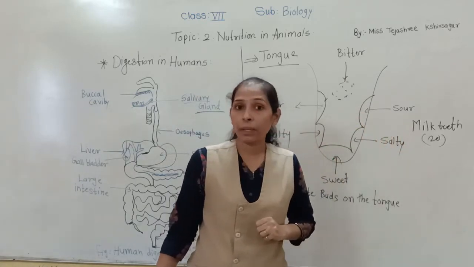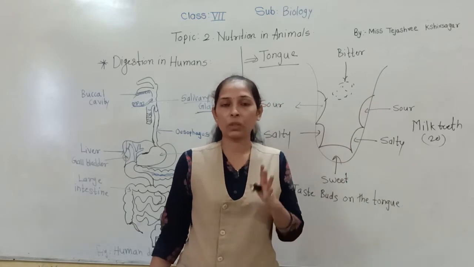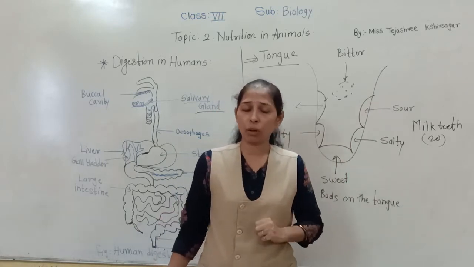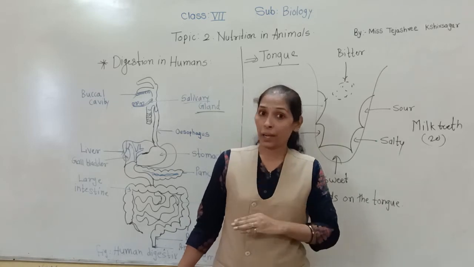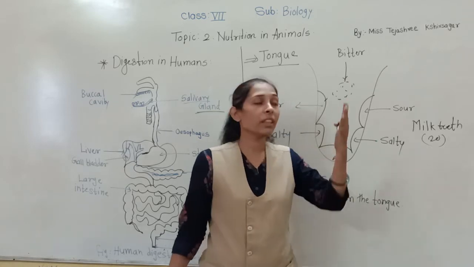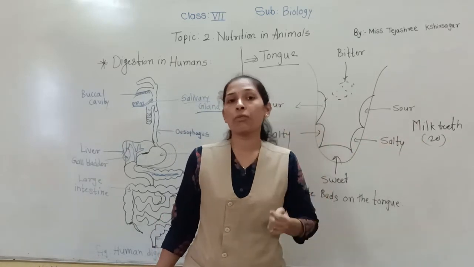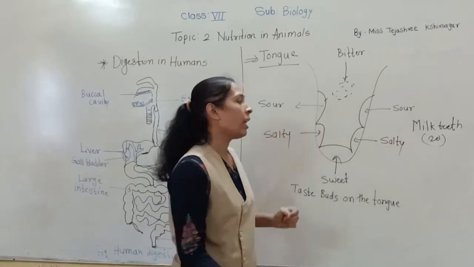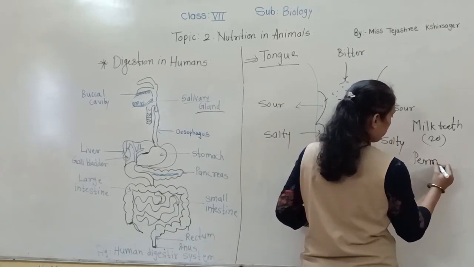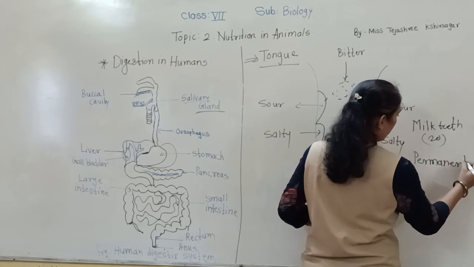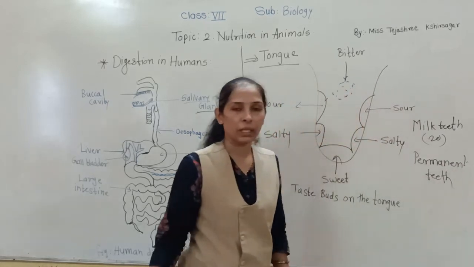But as the age grows, at the age of 6, slowly these milk teeth start to fall down one by one. The tooth falls, and in the place of that milk tooth, a new tooth comes out from the gum, and then that set of teeth is called permanent teeth.